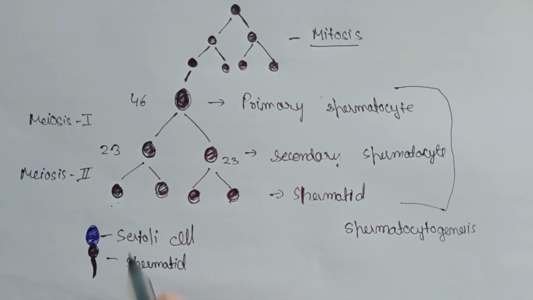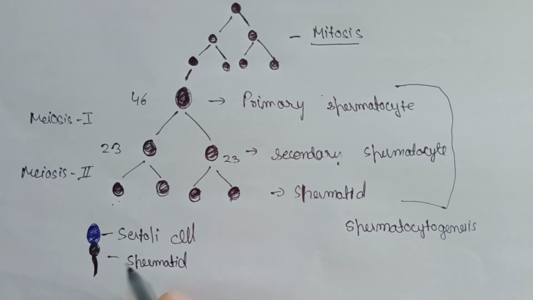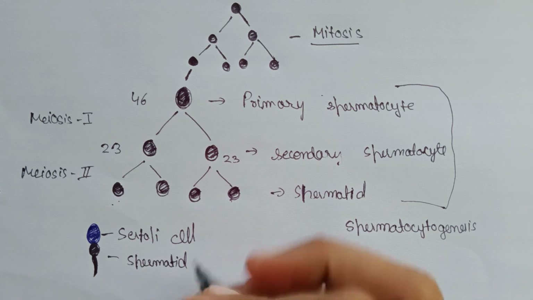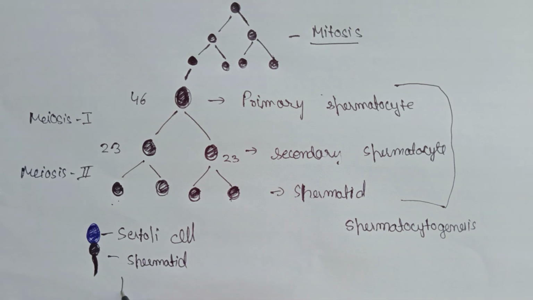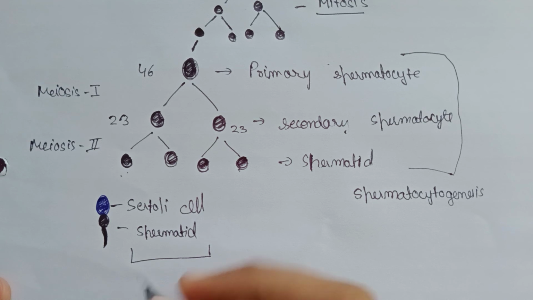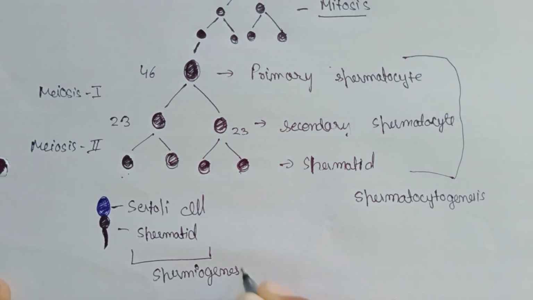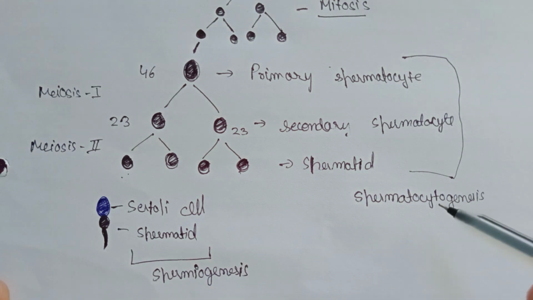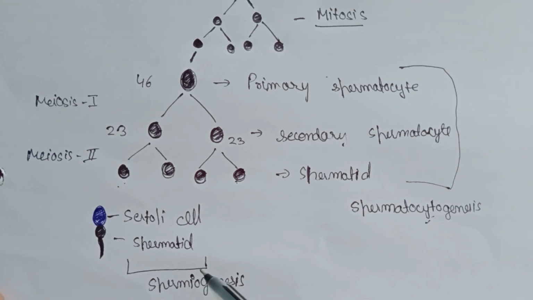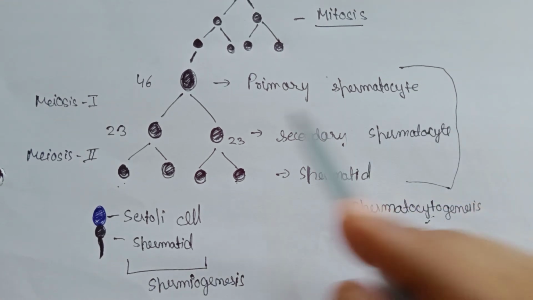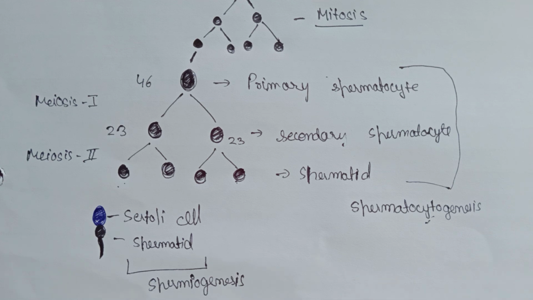While the process in which Sertoli cells provide nutrition to the spermatid is known as spermiogenesis. And this complete process, in which spermatocytogenesis and spermiogenesis take place, is known as spermatogenesis, the formation of sperms. Okay, so here we have talked about spermatogenesis. Now you can take a screenshot of this, so you will better retain it in your memory.